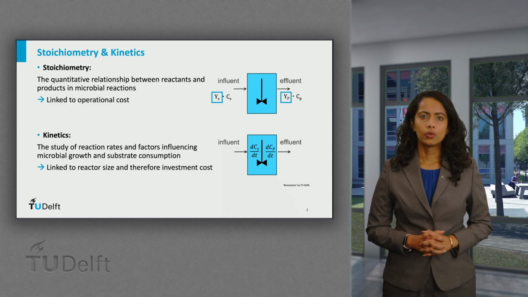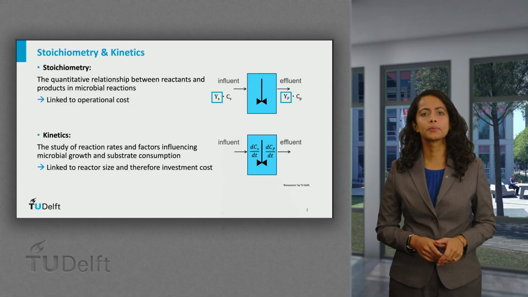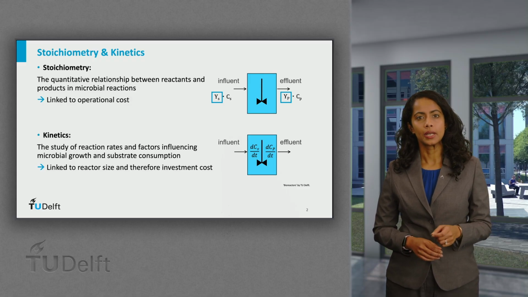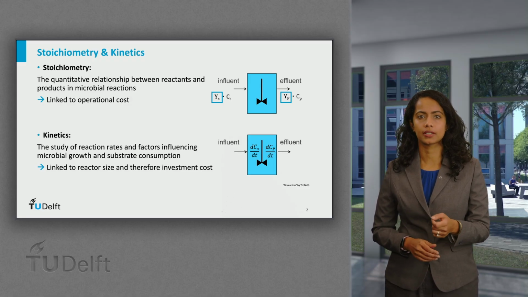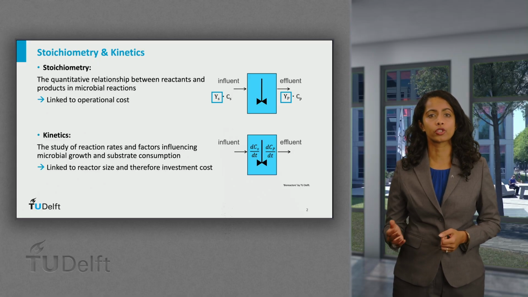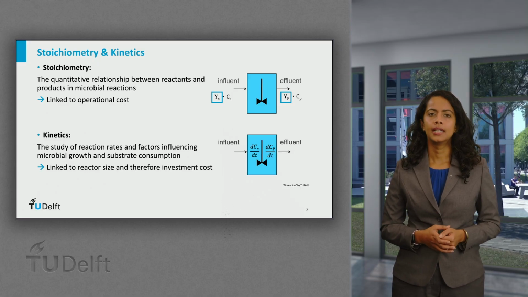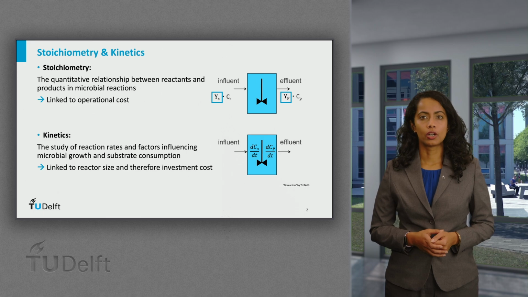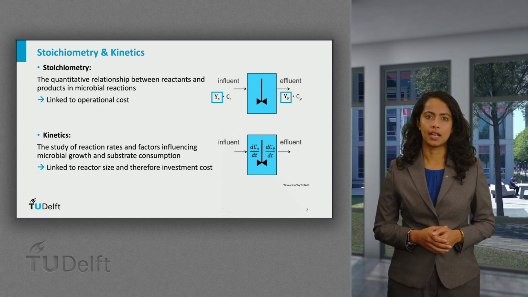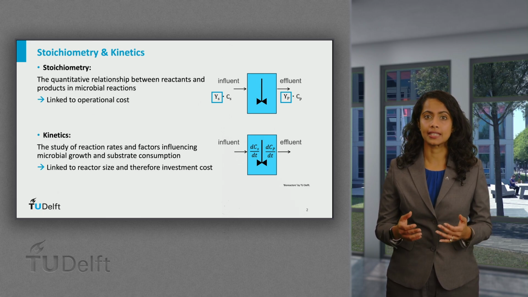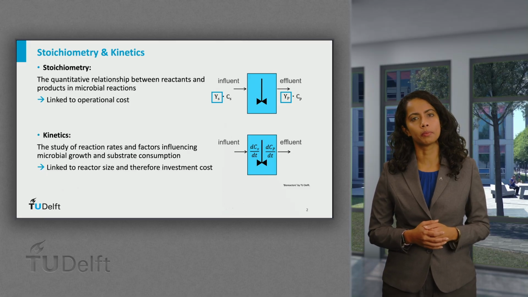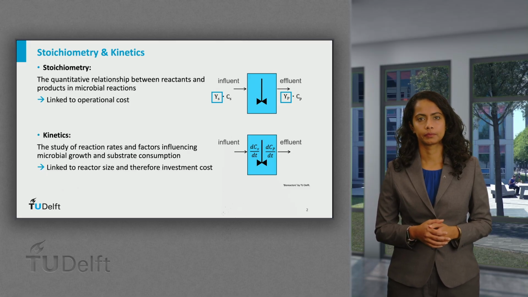Up to now, we've seen how stoichiometry helps define a quantitative link between the reactants and products and how it connects to operational costs. Next, let's explore kinetics, which helps us understand how reaction rates influence the design and performance of bioprocesses.